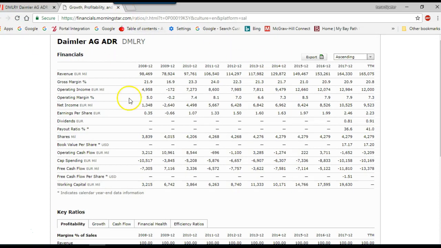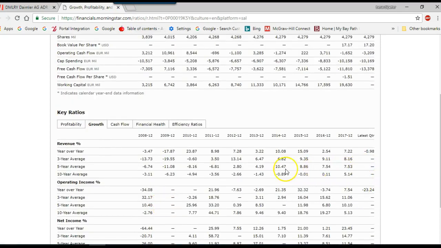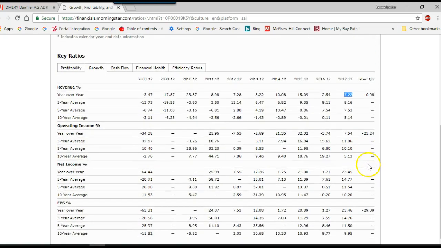Another key area is growth. You can see over 5-year average revenues at 7.53. Year over year was close to the 5-year average. Right now they're off to a slow start in the quarter. Operating income for the quarter has declined 23%.